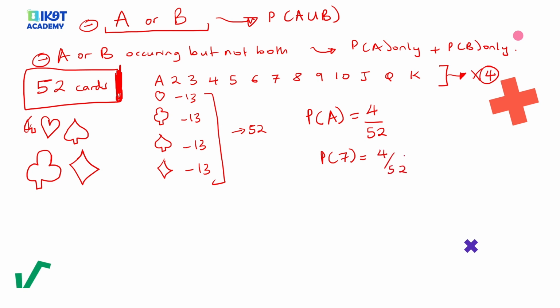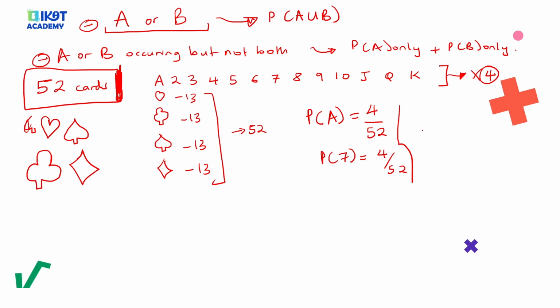Another assumption made with these cards is that there are no jokers. People who play cards know that sometimes there are 54 cards. But in these questions, if the question does not specify, it means they are considering 52, that is the standard, except where they say there are 54, meaning they're including the jokers.